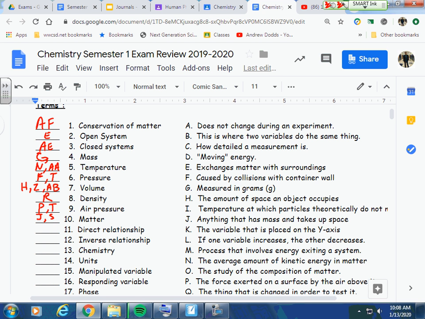All right, number 11, direct relationship would be B. If one variable goes up, the other variable does the same thing. So if one variable increases, so does the other. An inverse relationship would be L.